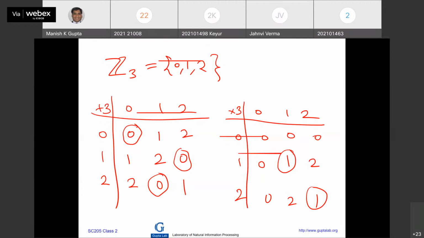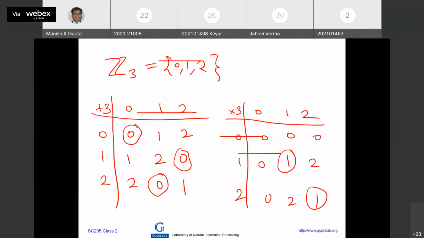What about multiplication? 0 we avoid. Then I should check for each other element, inverse should exist, right? So now 1 into 1 is 1. So 1 is self-invertive, fine, because 1 is a multiplicative identity. And 2 into 2 is 1. So 2 is self-invertive. So we are done.